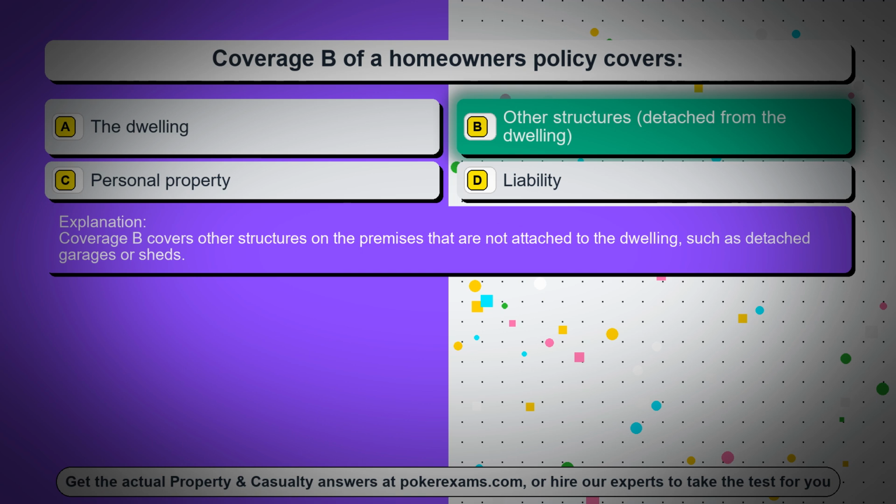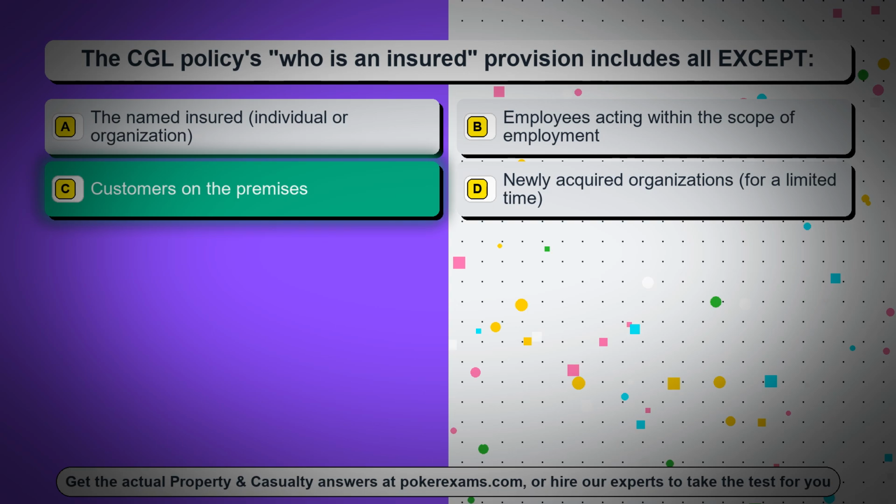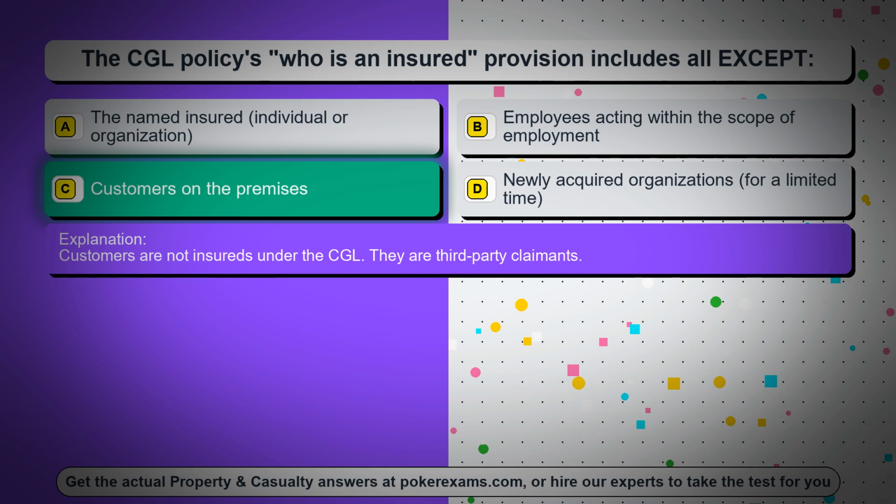sheds. Question 13. The CGL policy's who is an insured provision includes all except, option A, the named insured, individual or organization, option B, employees acting within the scope of employment, option C, customers on the premises, option D, newly acquired organizations, for a limited time. The correct answer is option C, customers on the premises. Customers are not insureds under the CGL, they are third-party claimants.